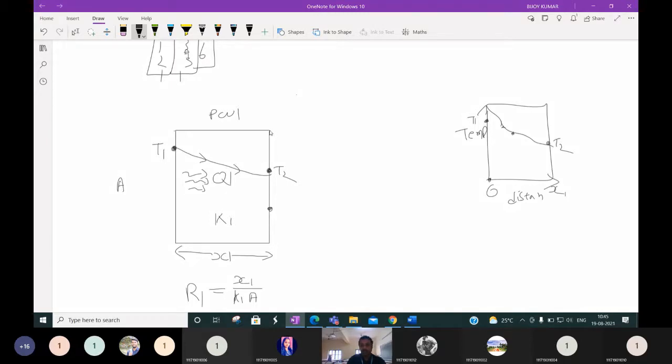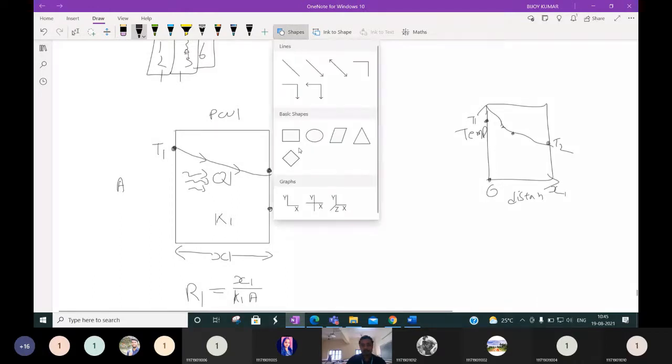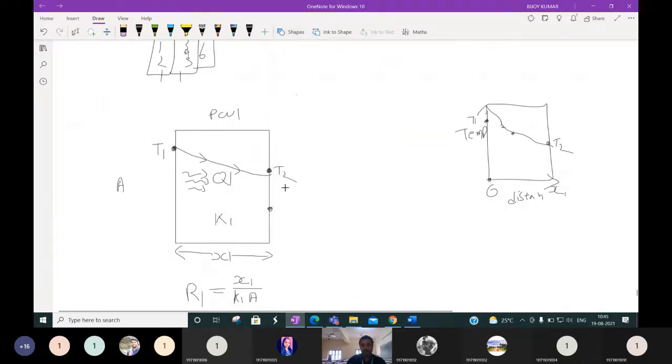Now we consider another wall of same dimension, but having a different length, different thickness, connected in series with this wall.